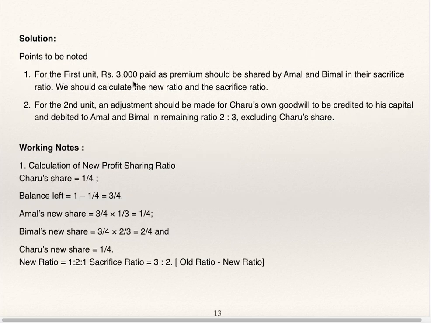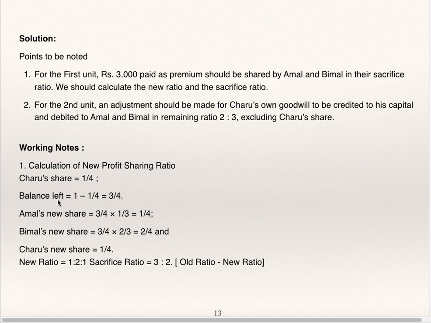For the first unit, the 3,000 paid as premium should be shared by A and B in their sacrifice ratio. We should calculate the new ratio and sacrifice ratio. For the second unit, the adjustment should be made for Charu's own goodwill to be credited to his capital and debited to A and B in the remaining ratio 2:3, excluding Charu's share. So if you exclude Charu's share in the second unit, the ratio of A and B is 2:3. Calculation of new profit sharing ratio. This is for the first unit.